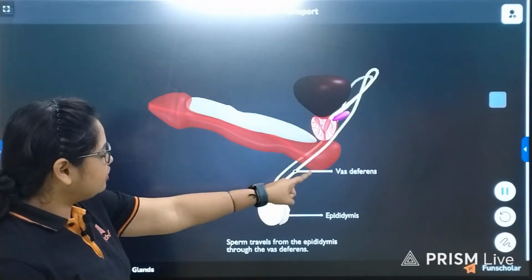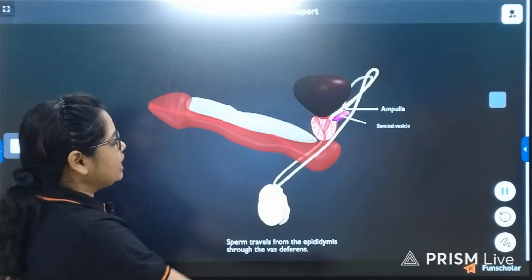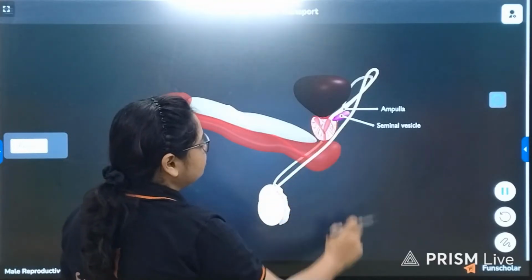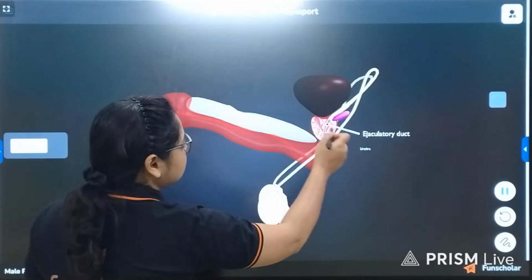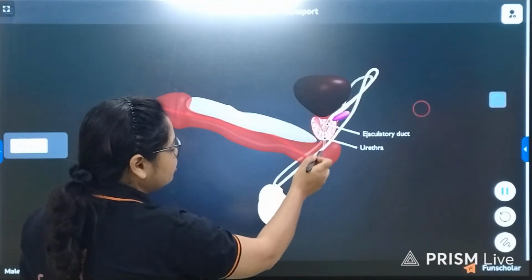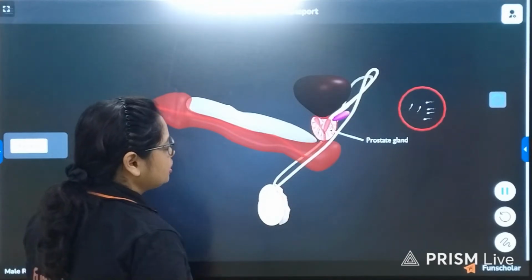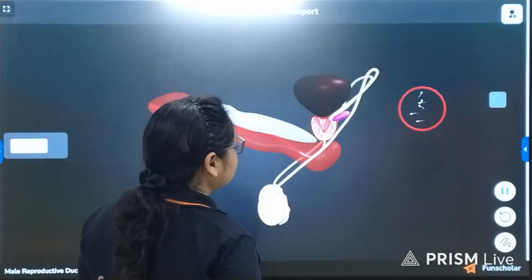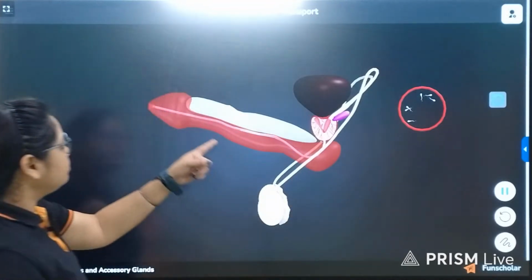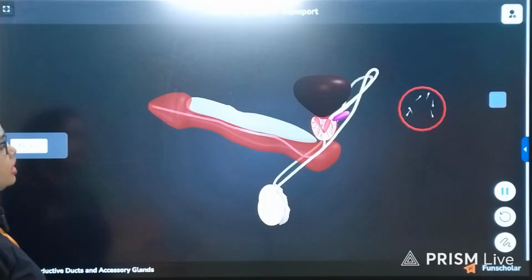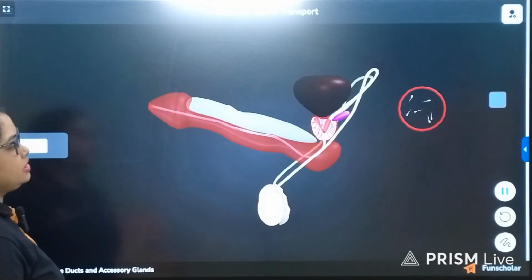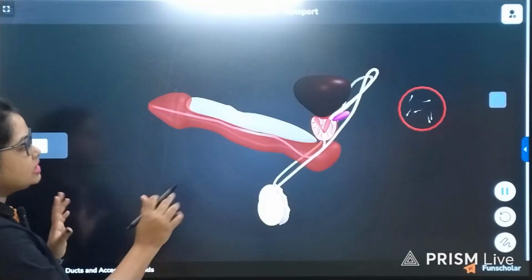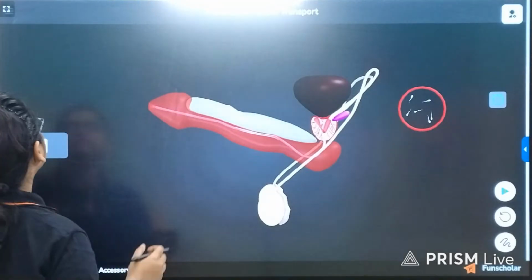Epididymis will join with the vas deferens and will carry it to the ampullary region where it will receive the secretion of seminal vesicle, then the ejaculatory duct which will join with the urethra, the common passage, and pass through prostate gland, and finally it will be ejected outside the body when the penis will be erected. So this is how the system actually works.